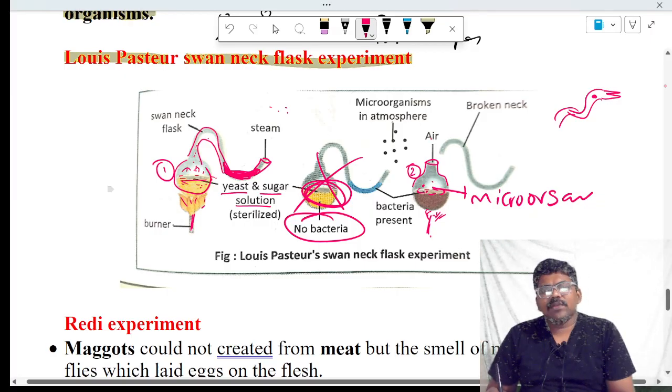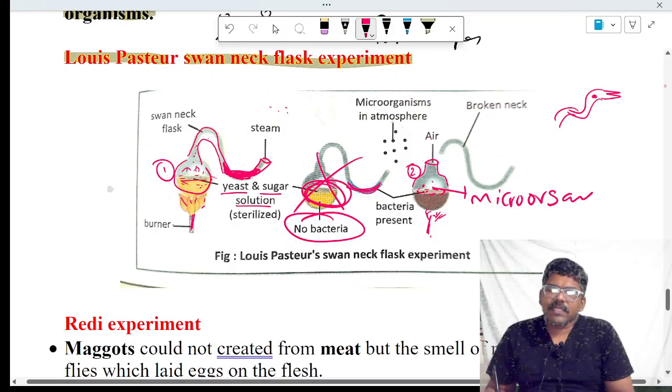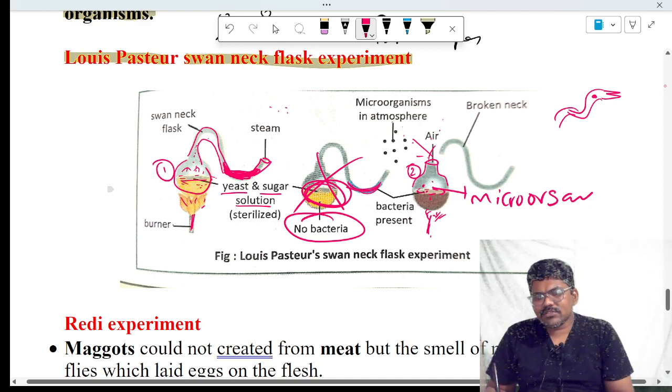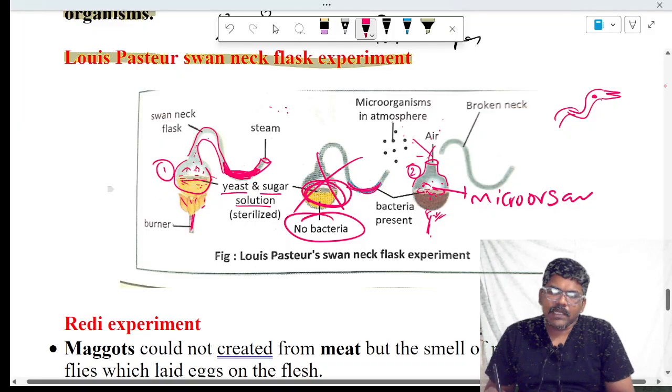Later he gave an explanation for this. There is a formation of a trap in the neck. Hence, the microorganisms present in the environment cannot reach the sugar solution. But the second one has an open neck. Hence, the microorganisms present in the environment enter the flask and grow in the flask which has the broken neck. He also said that the killed yeast cannot produce living organisms.